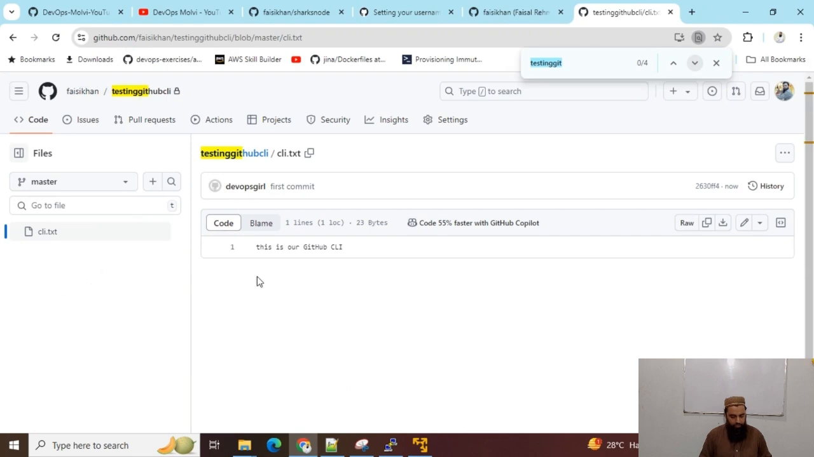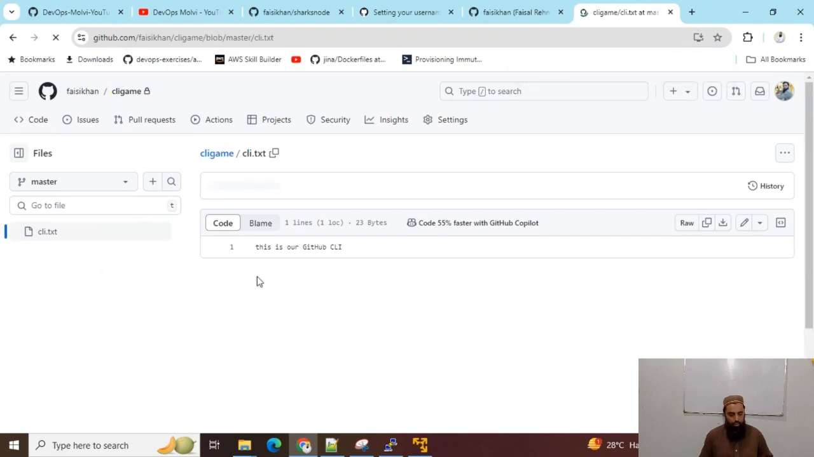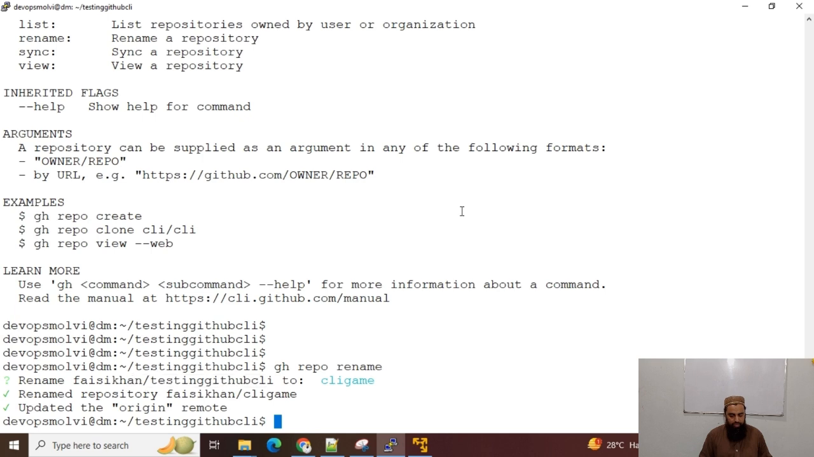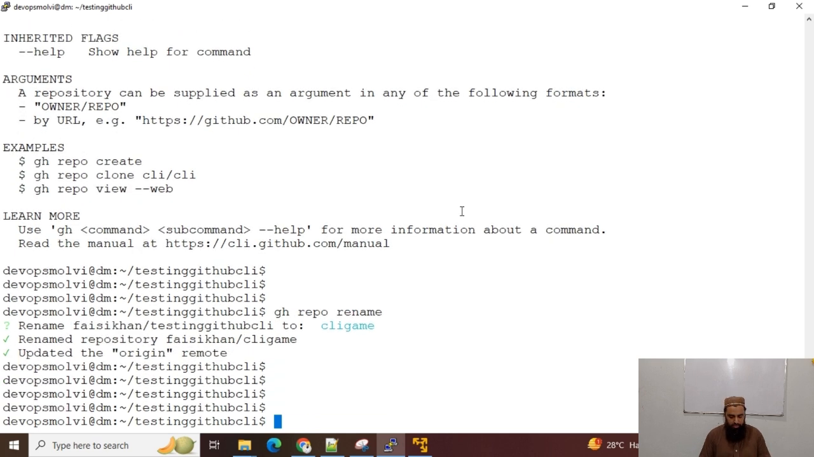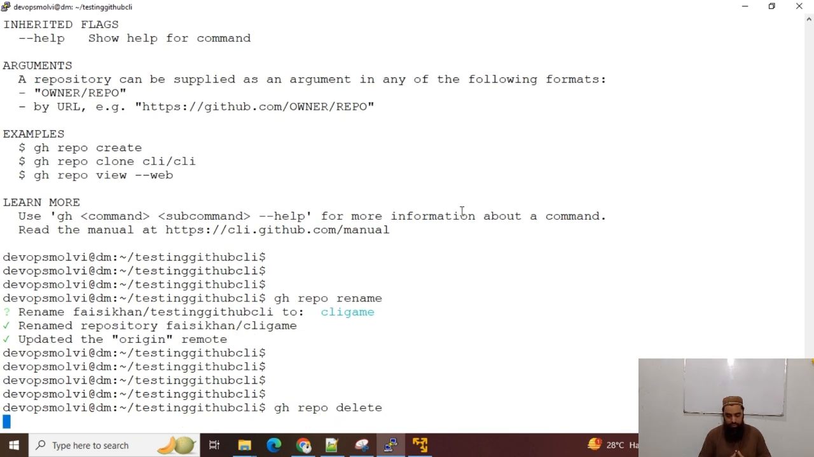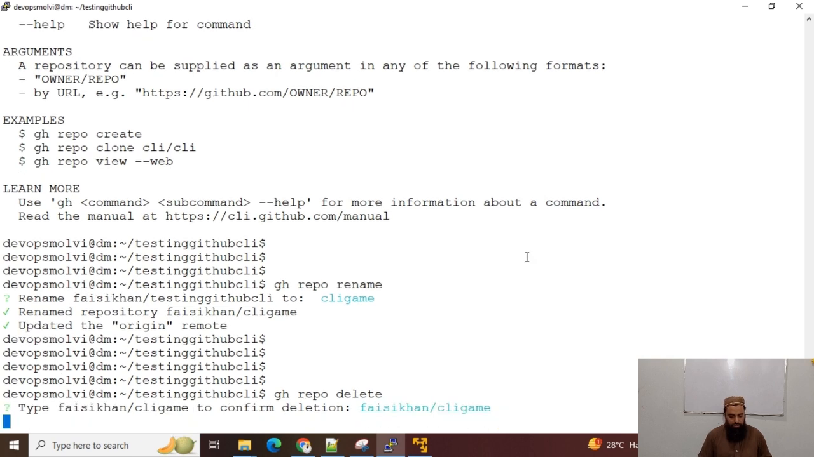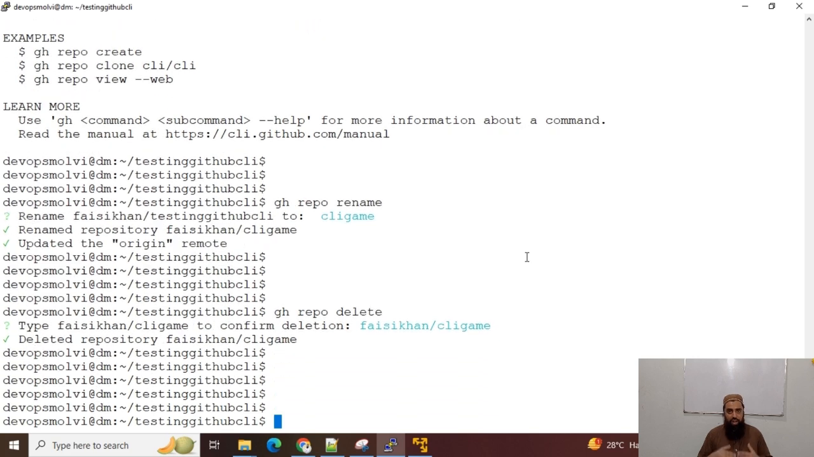Okay, if I want to check it, let's see if the changes have been reflected. Okay, now you can see that it is CLI game, and the name of my repository has been changed. Similarly, if I want to remove or delete it, gh repo delete. This is, by the way, a dangerous command. So yes, it says type Fasihan this to delete, confirm the deletion, and I have deleted my repository.